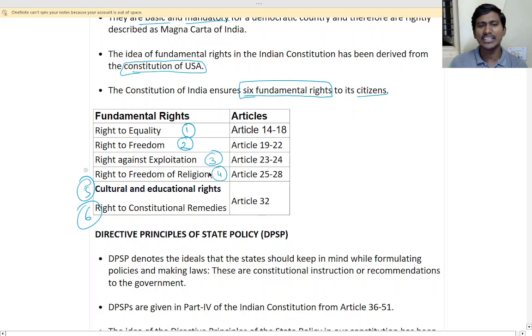Right to freedom of religion. Whichever religion you want, you can follow. No one can force you. If you want another religion, you can switch. You can switch the religion.